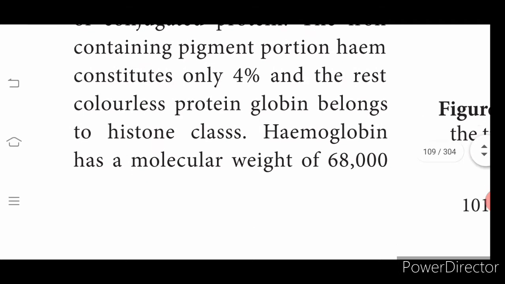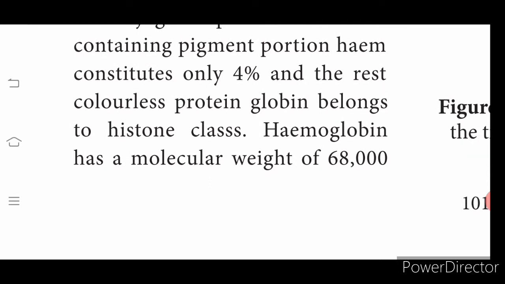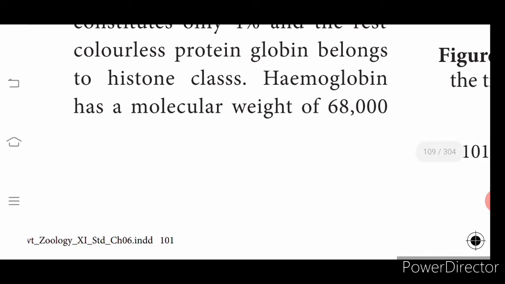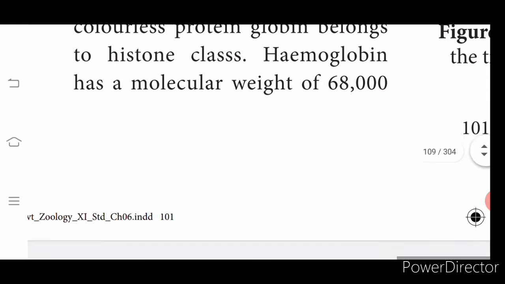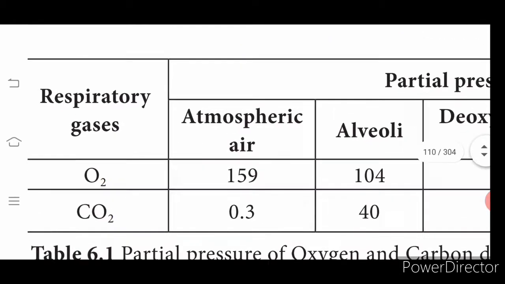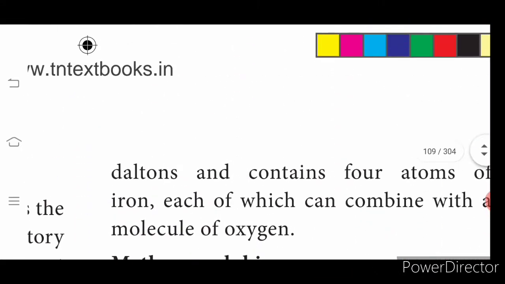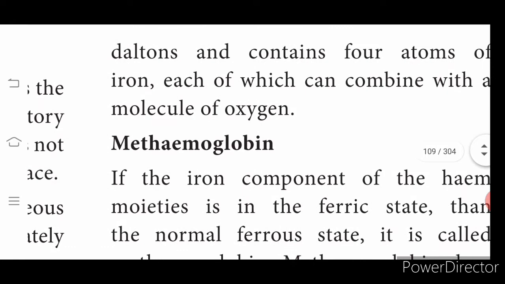The iron containing pigment is called heme. It constitutes only 4%, and the rest, other than the 4%, is a colorless protein called globin. Globin belongs to the class of histone proteins. Hemoglobin has a molecular weight of 68,000 Daltons, that you should learn by heart.